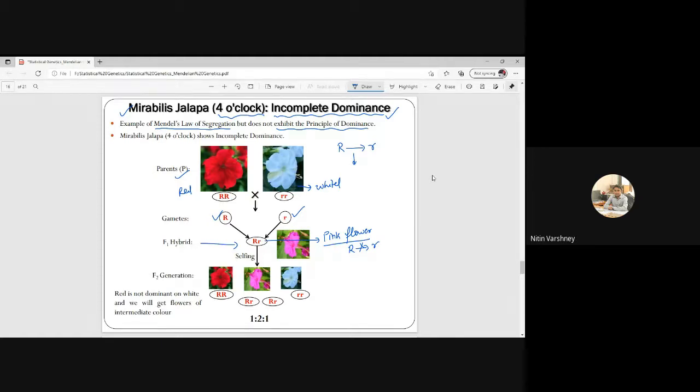After selfing, capital R small r by capital R small r, we will get 4 different types of offspring. This one will be red because both alleles are the same, homozygous. This is heterozygous, but there is no dominance, so it will be pink. This is red, and this is white. The genotype as well as the phenotype ratio will be 1:2:1.